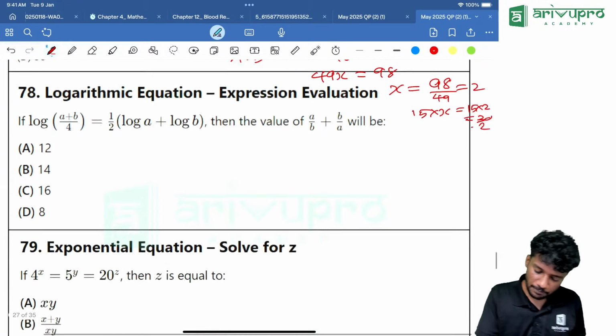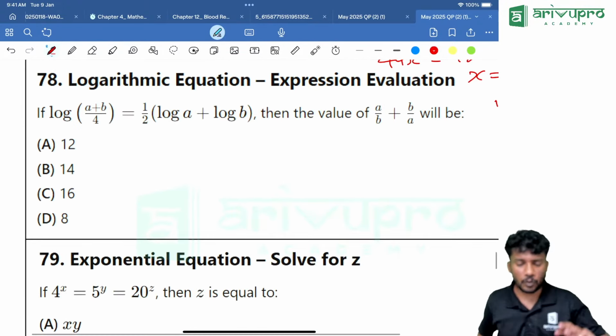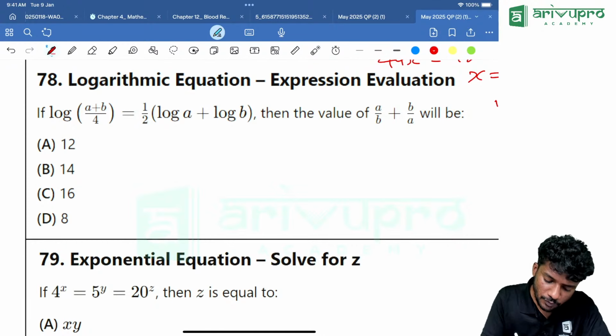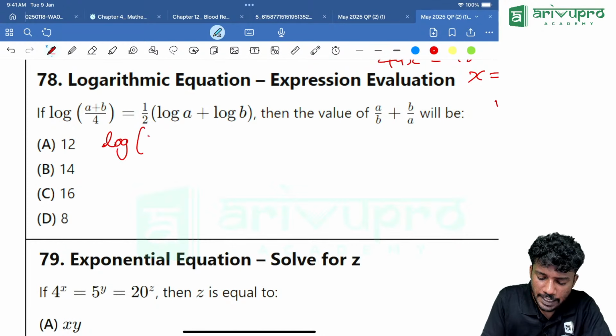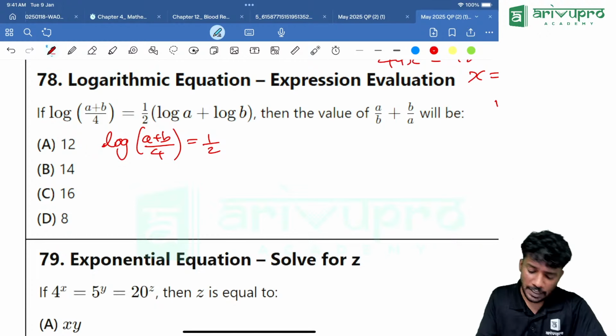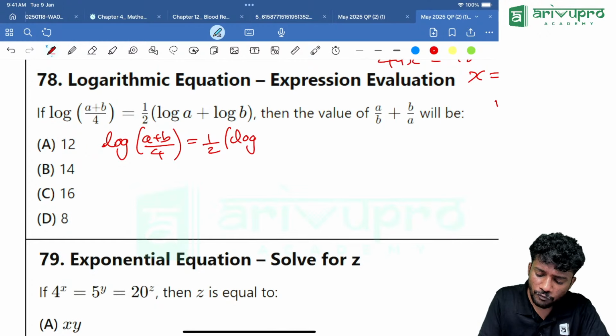Very easy question. Now, another question from logarithm. Log of (a plus b) divided by 4 is equal to half into log of a plus log of b. So we can write it as log of (a plus b) divided by 4, which is equal to half into log of a plus log of b, which can be written as log of ab.